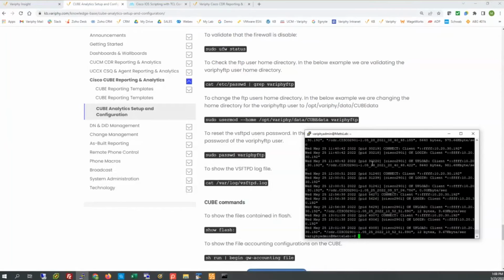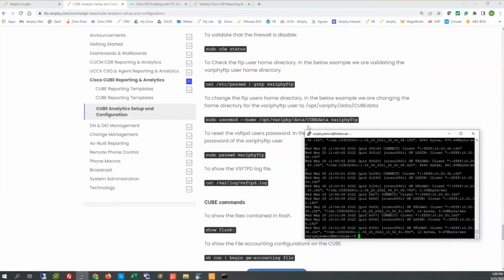Also, maybe there are some errors in here that you see. Maybe there's a bad account, maybe a bad home directory for the FTP account. Certainly, we can look at that and review that on a support call. But for the most part, when the Cube CDR ceases to send data to us, it should be a straightforward kind of reset, but not as easy as in Call Manager, just a little lengthier within the cube.